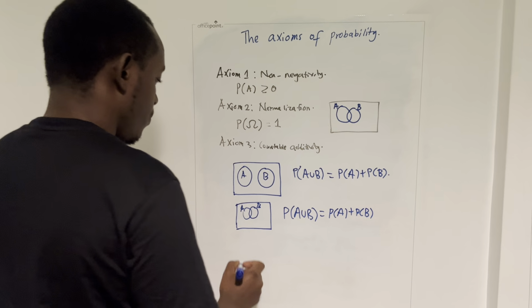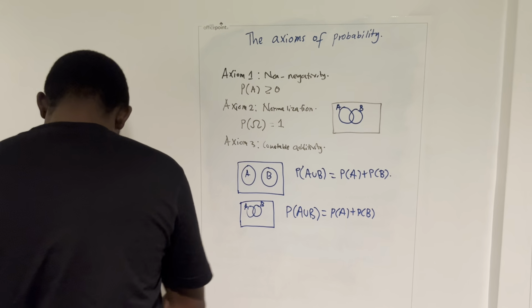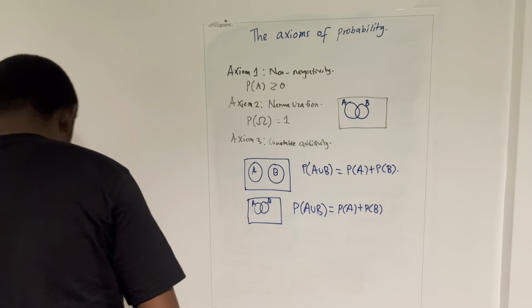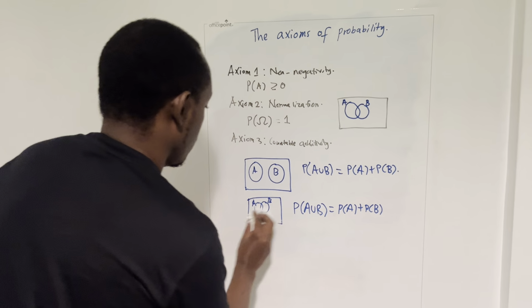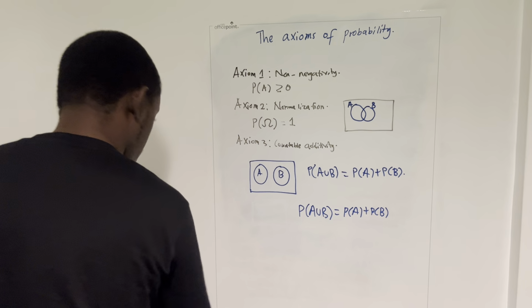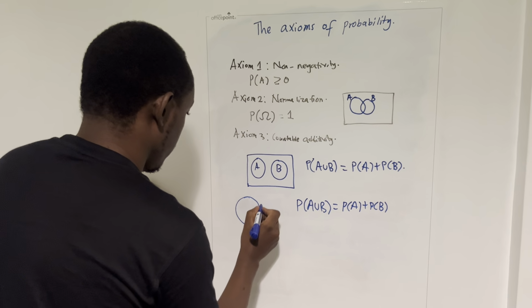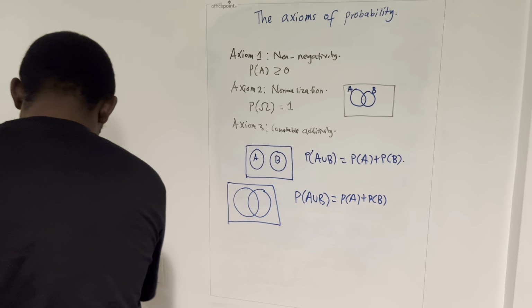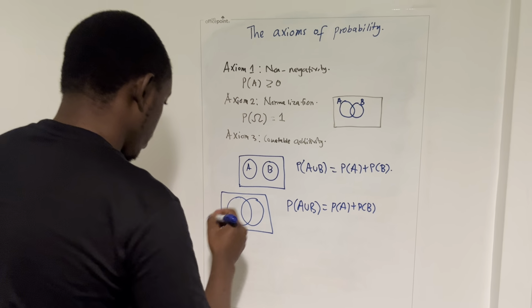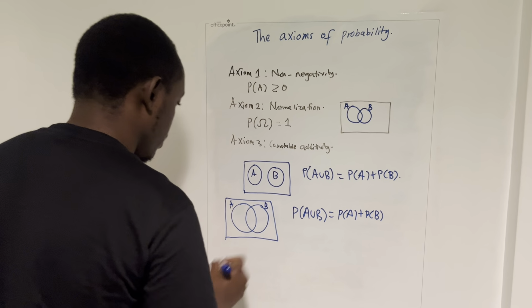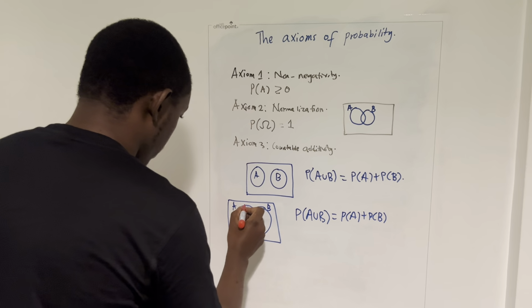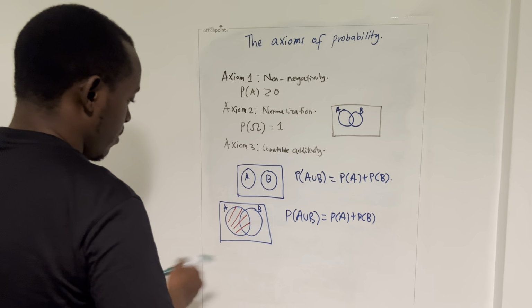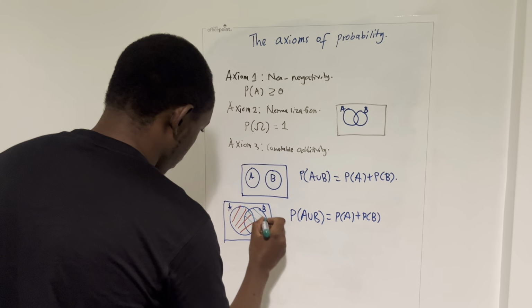But then, let me actually shade it. Let's say this is event A and this is event B, and that's the sample space. Event A takes place here, event B takes place here.